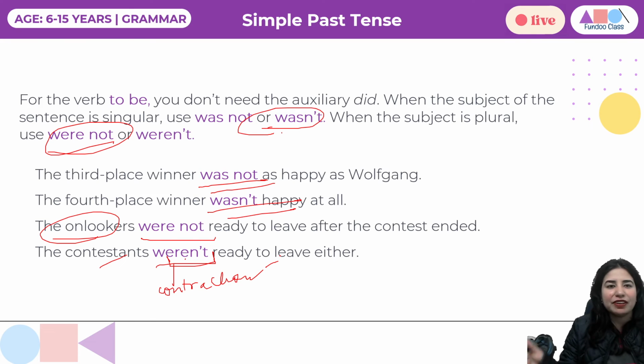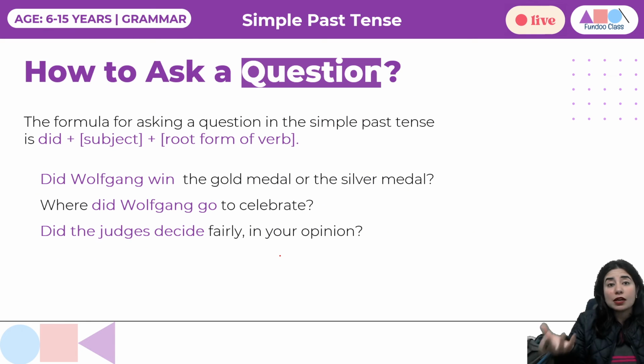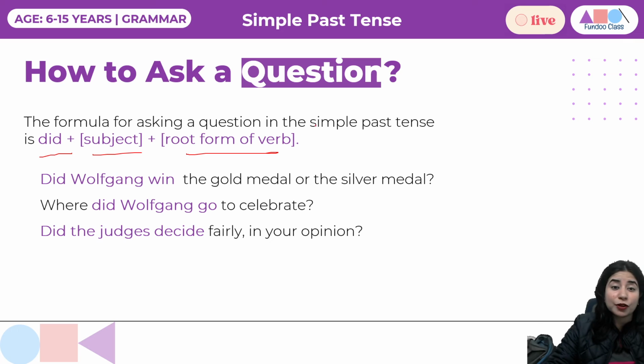So it's simple, right? We have talked about be form of the verbs and we've talked about regular and irregular. I hope you're not going to forget, right? So if you have to ask a question, then what do we do? You simply begin the sentence with did, add the subject and write the root form of the verb. Root form of the verb is verb first form. We have already talked about it.